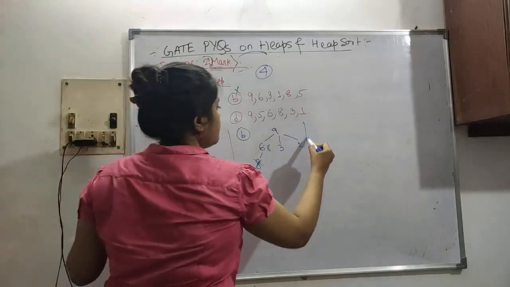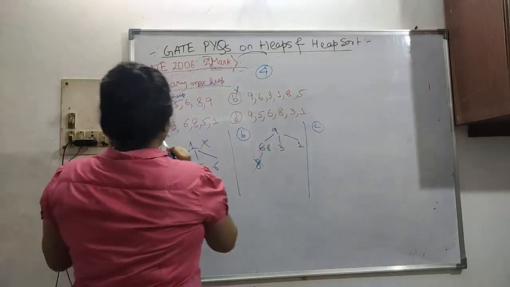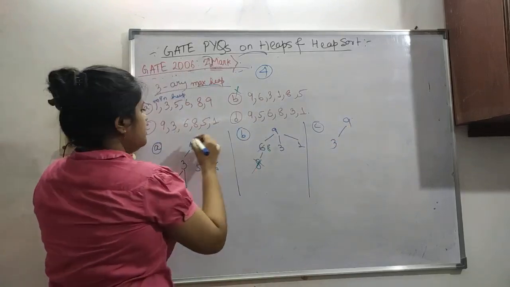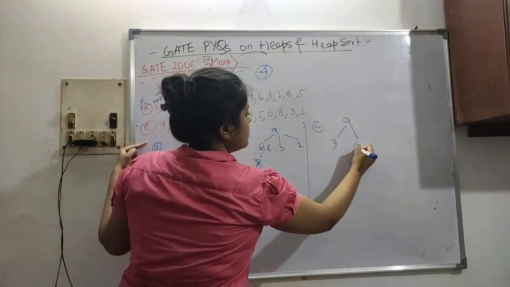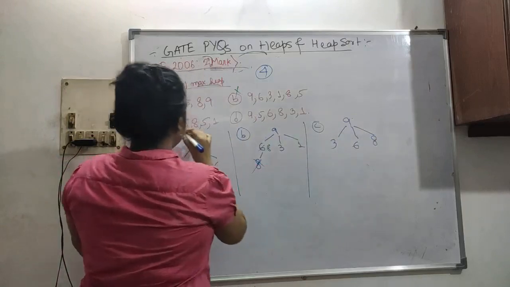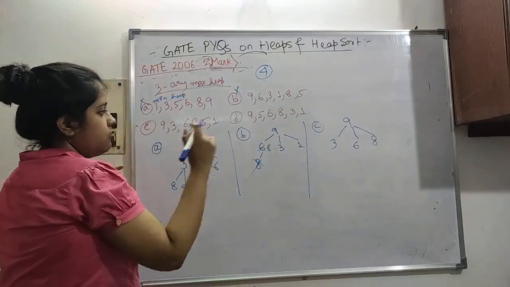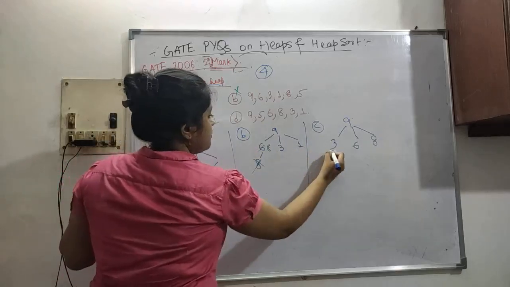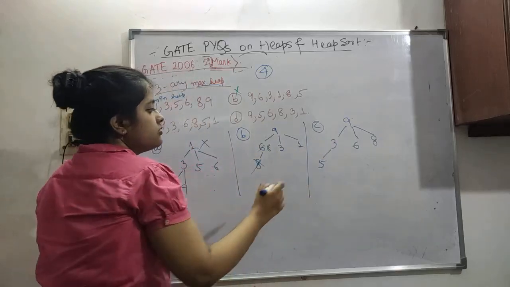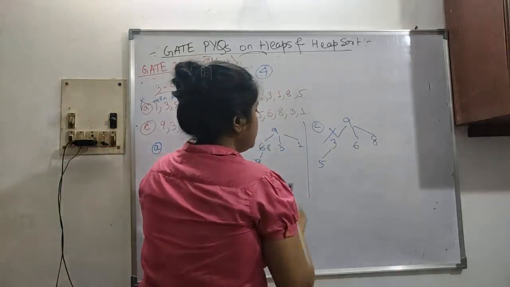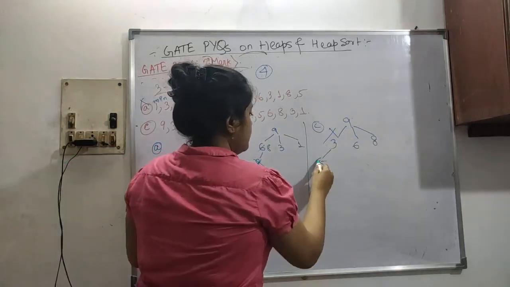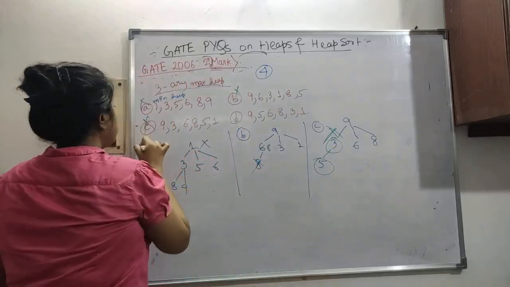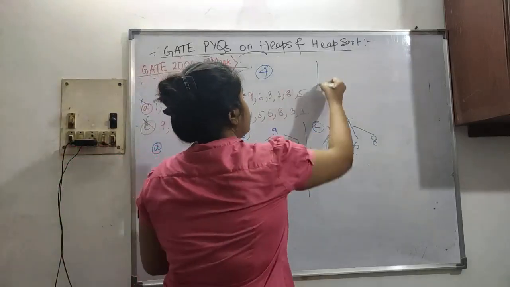Then let's say option C. So 9, then 3, 6, 8. All these are less than our root node. Then 5 is not less than 3. So this is false basically, because 5 is not less than 3. So this is also wrong. So the only option left is D. D has to be correct.